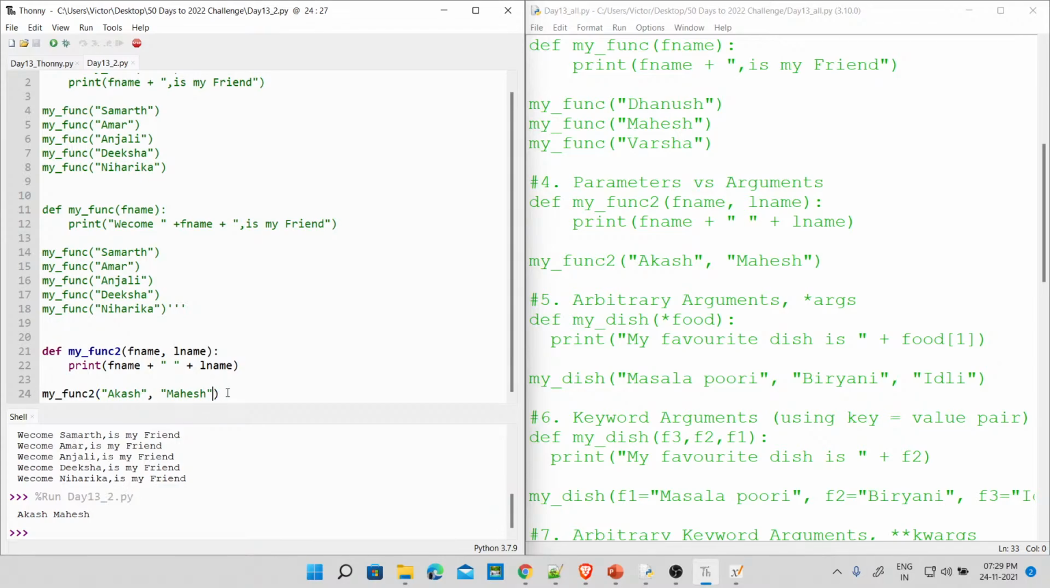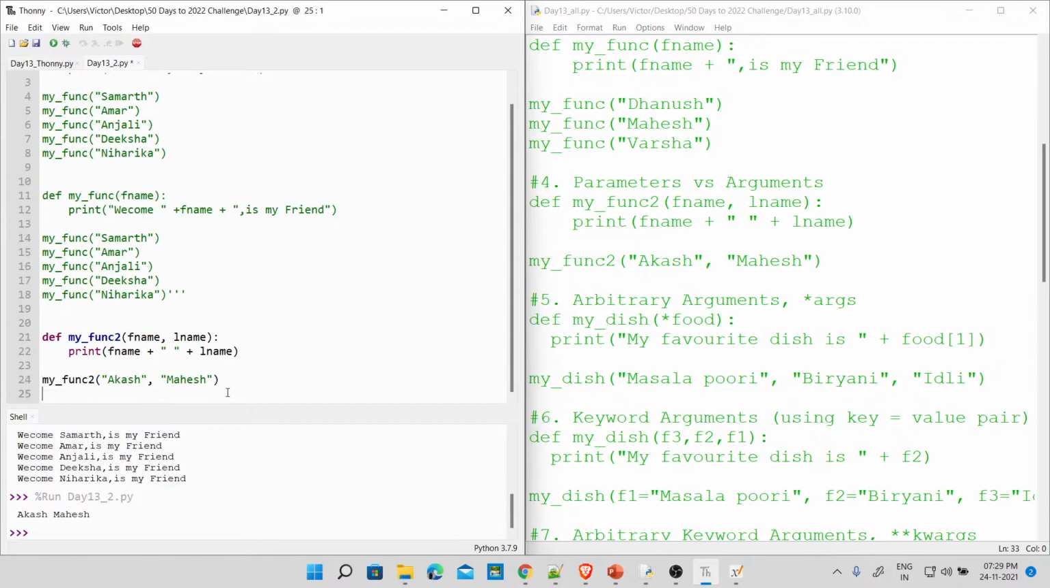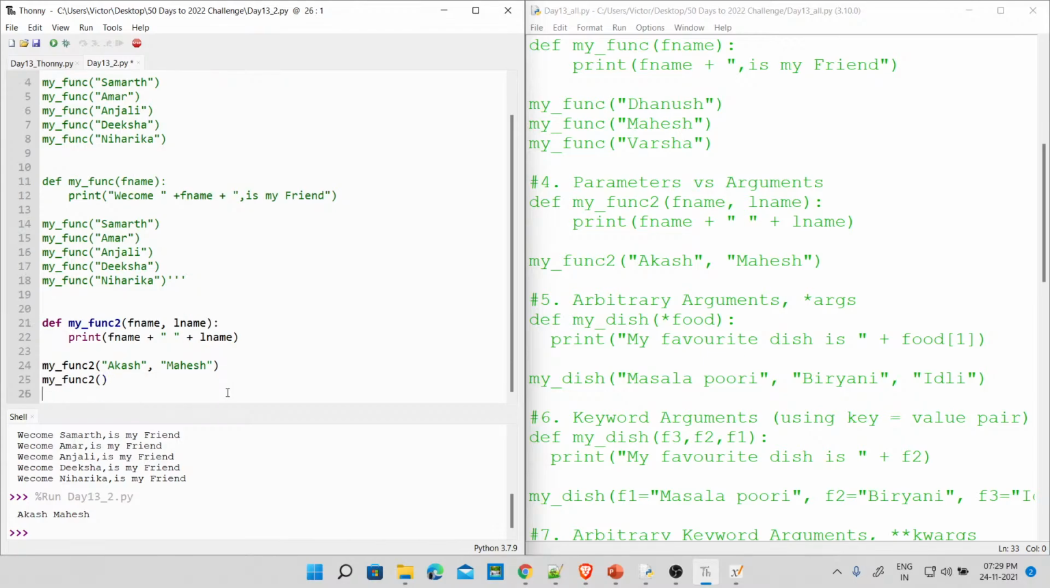Since we did this now, let's call this without arguments. So I'll say my_func_2 without any argument, any parameter, fine. Now we are going to call it again, my_func_2, with only one parameter. I'll just say Anjali, fine. Sorry, I'm not taking your name just like that, okay? Whatever comes to my mind, I will just take. Fine. So this is it, and then I'll just print this.